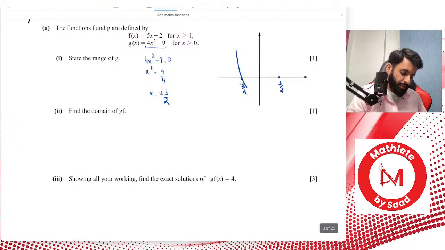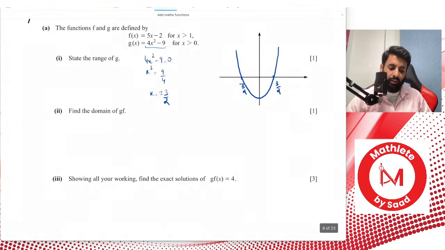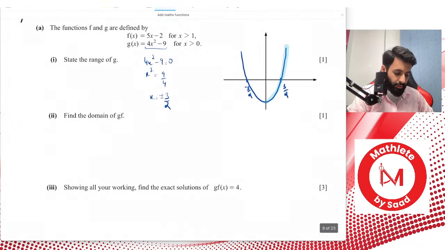So the graph looks something like this. Bear in mind, because of the domain, we're not looking at the entire graph. The domain is x greater than 0. That means the only part of the curve that you and I are allowed to look at is this part. So if we are looking at this part of the curve, what would you think the range of this curve would be, considering that the turning point or the y-intercept is at minus 9?